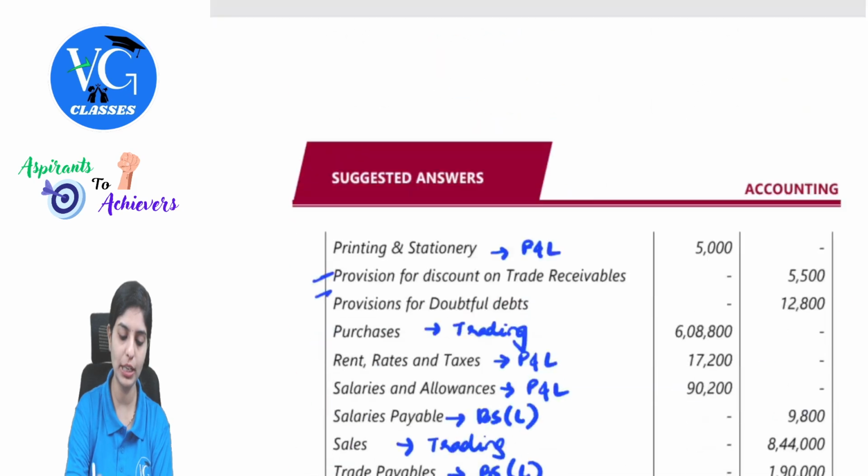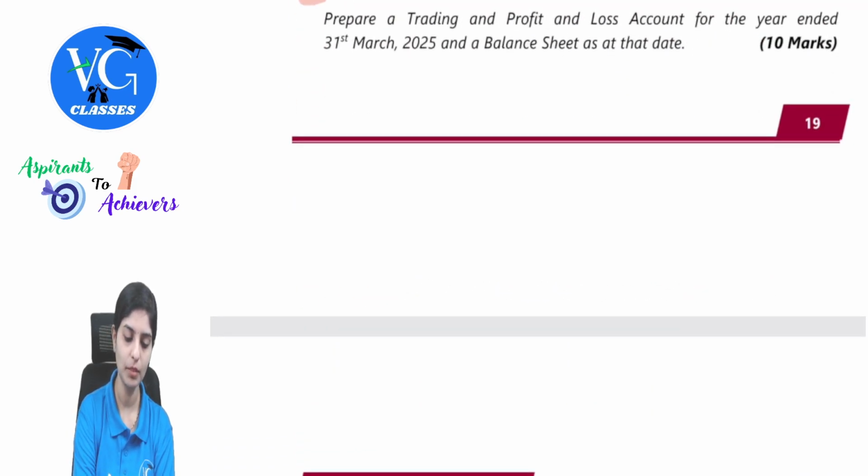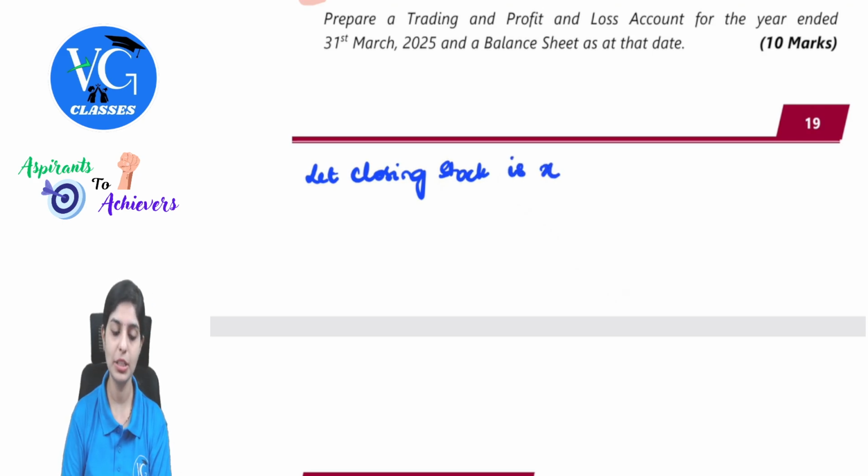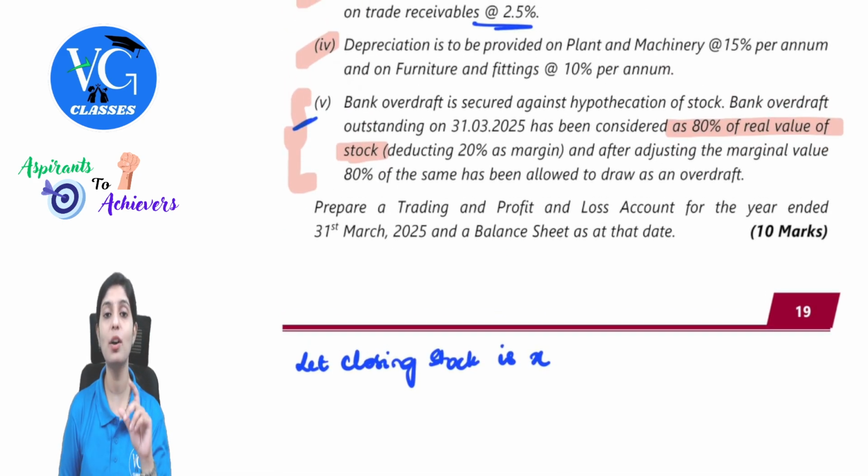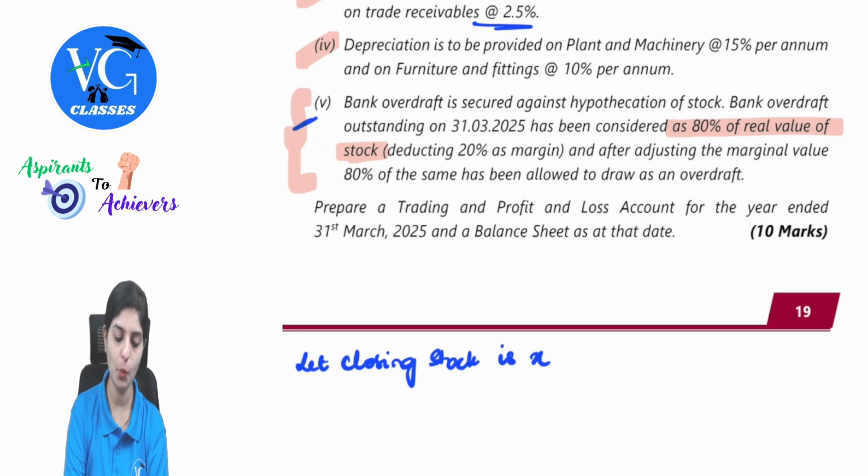How do we have to interpret this? Let closing stock be X, because that is what we require now. The question is clearly telling that the bank overdraft is taken as 80% of the real value of stock, and upon that there is again 80% adjusted as the marginal value.